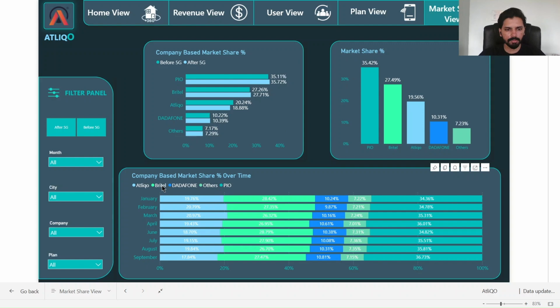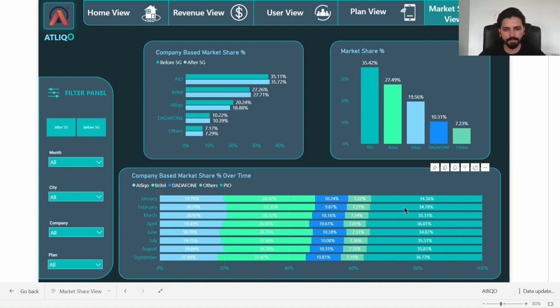Here I have another visual to show the company-based market share over a period of time. Over all these months, we can get to know how the market share percentage of all the competitors was increasing or decreasing. For AtliQO, in the first 4 months, the market share was in the 19-20 percent range. But soon after the 5G launch, from the month of June, it started declining to 18.70, then 19, then 19, then again a sudden dip to 17%.